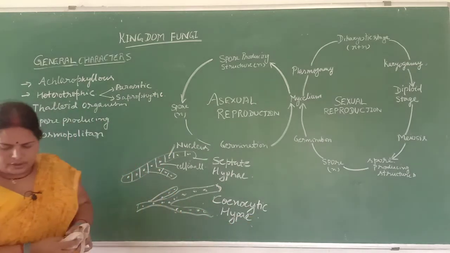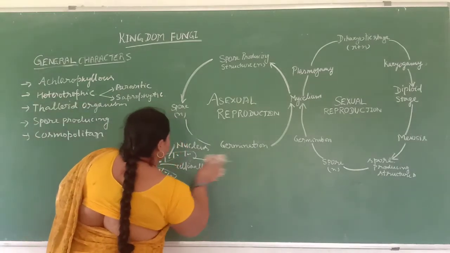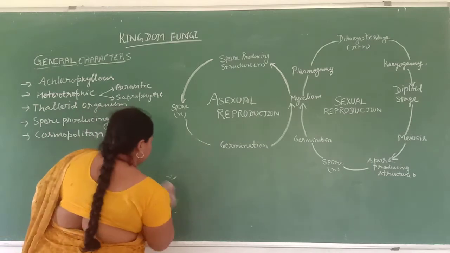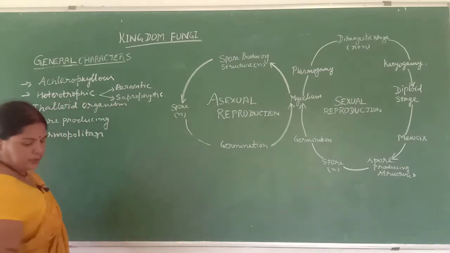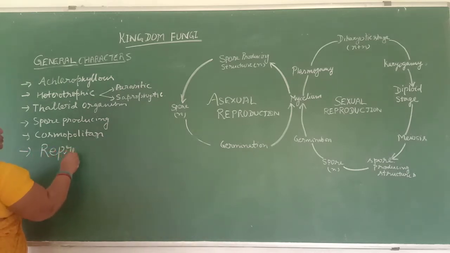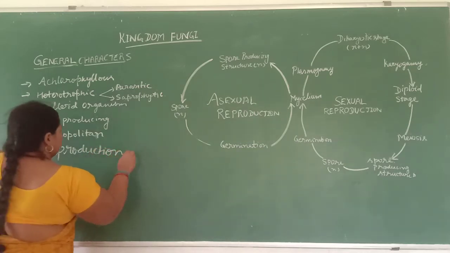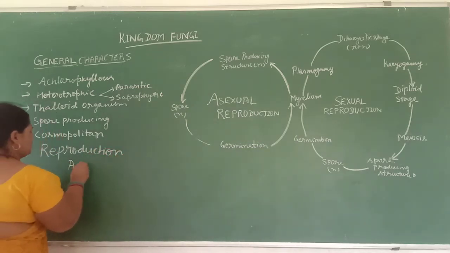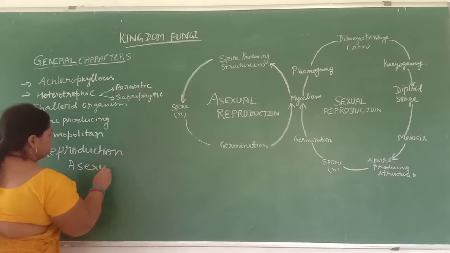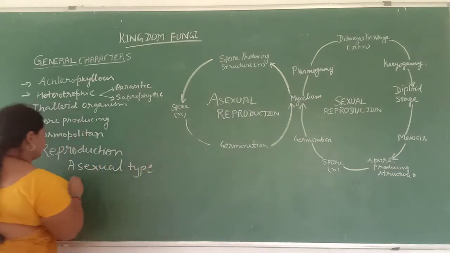Again students, you learn about reproduction in the fungus. How does reproduction take place in the fungus? First is the asexual type, and second is the sexual type.